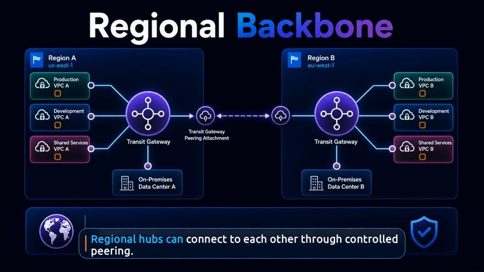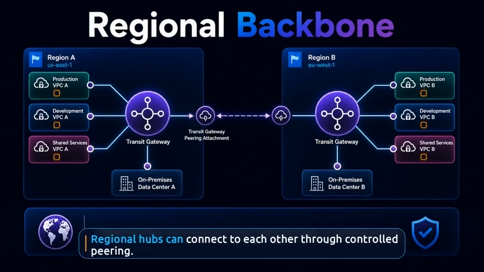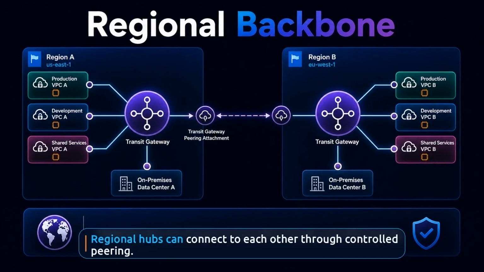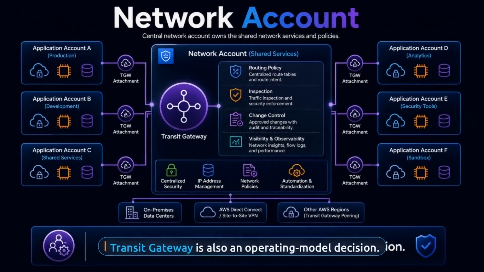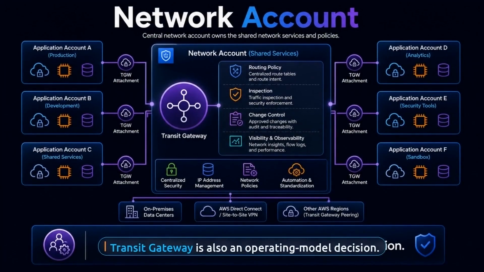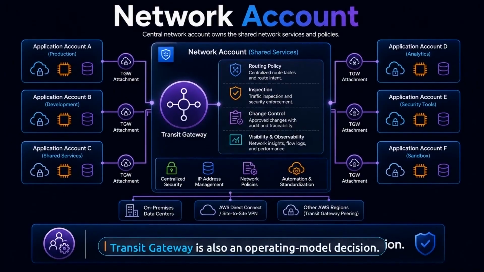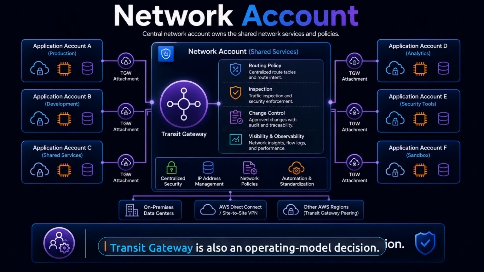If the business operates in more than one region, Transit Gateway Peering lets one regional hub connect to another. That cross-region path still needs deliberate routing, and the peering attachment becomes a controlled backbone link between the regional hubs. This is why strong teams often create a dedicated network account. The goal is not only to connect VPCs, the goal is to own routing, policy, inspection paths, and change control from a place that is bigger than any one application team.